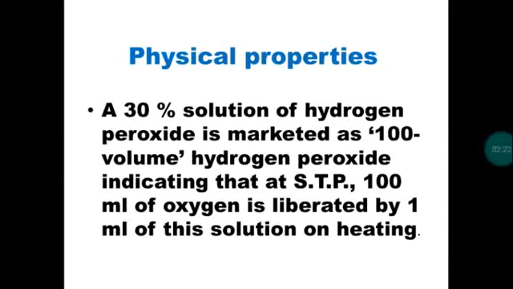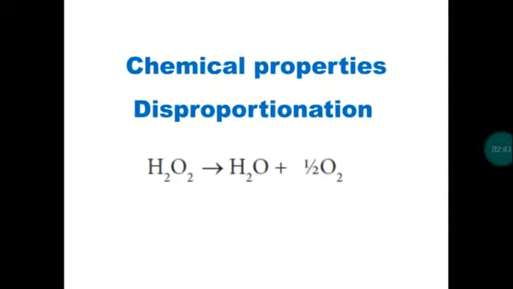Then hydrogen peroxide is a light blue solution, almost colorless. The 30% hydrogen peroxide solution is called 100 volume hydrogen peroxide, because at standard temperature and pressure, when we heat 1 ml of hydrogen peroxide, it produces 100 ml of oxygen. It easily undergoes disproportionation, but the reaction is slow as well as explosive. When we use a metal as a catalyst, the reaction rate will be increased.